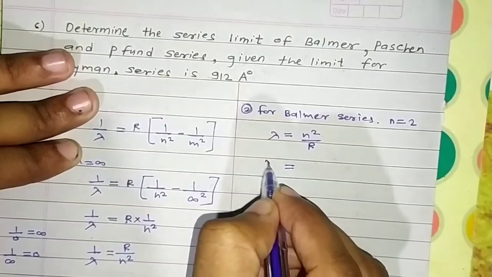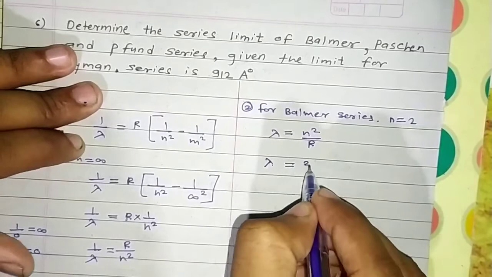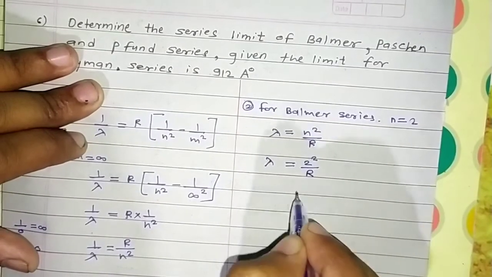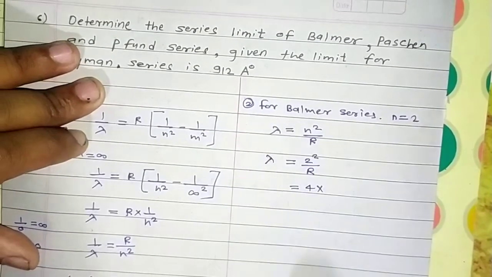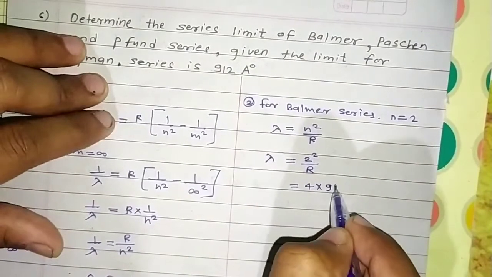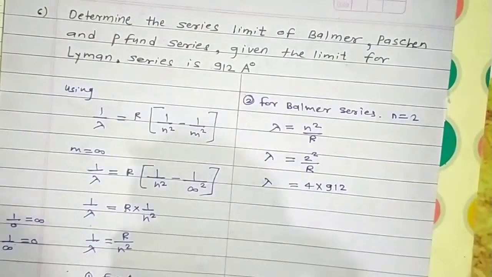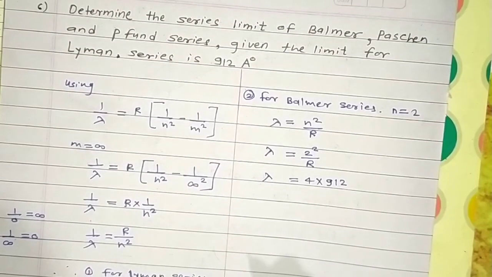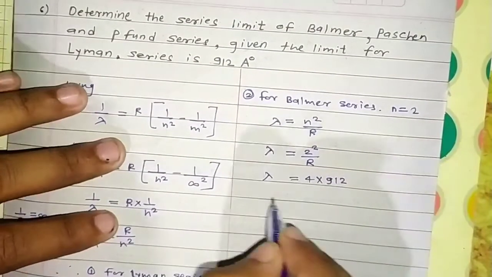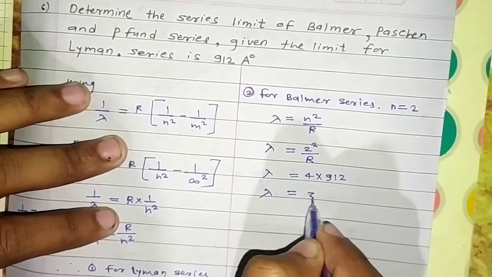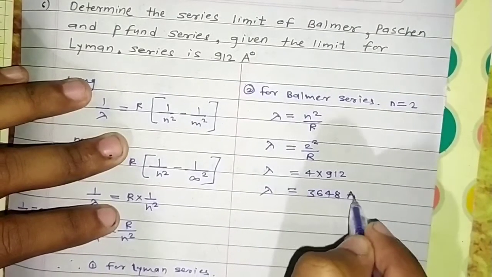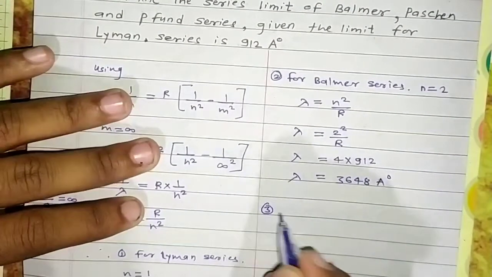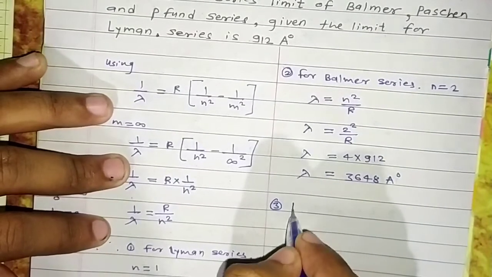So lambda is equal to 2 square divided by R. 2 square is 4, and 1 upon R is 912 here. You just have to do a multiplication: 4 into 912, so lambda is equal to 3648 angstrom.